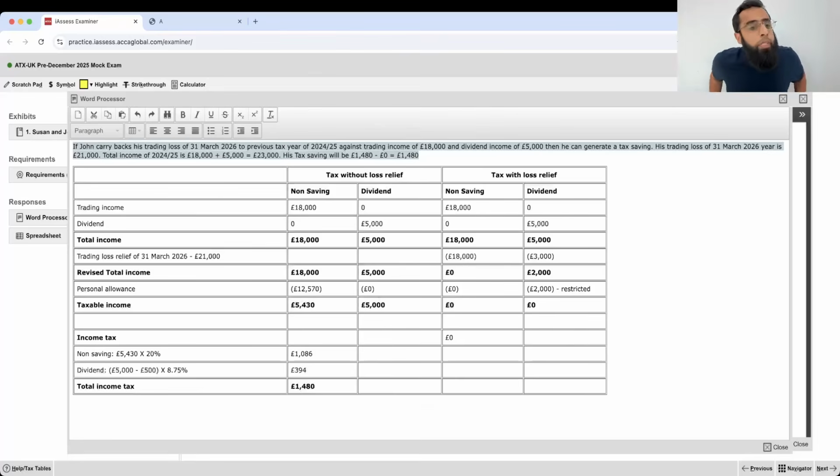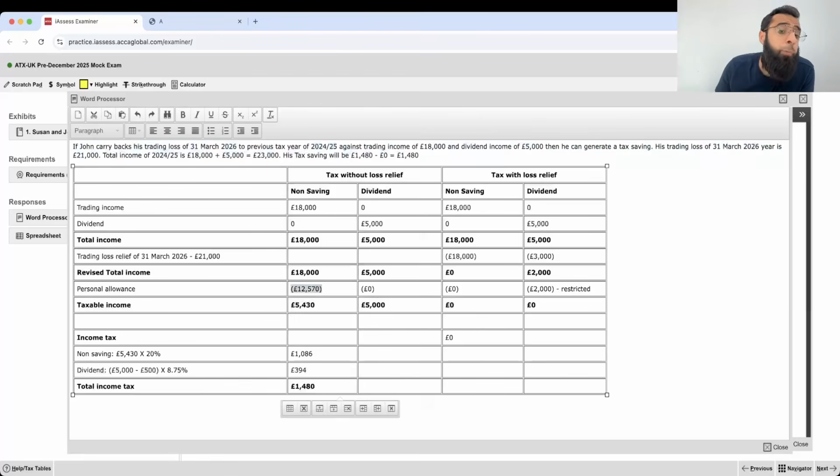If you do it directly, what you need to understand is that even if you offset your loss of 21,000, you will not get a saving on 21, because his total income is 23 and from that 12570 is already exempted. So the income which is taxable is only 10430, because from 23,000, 12570 is already covered by the personal allowance.